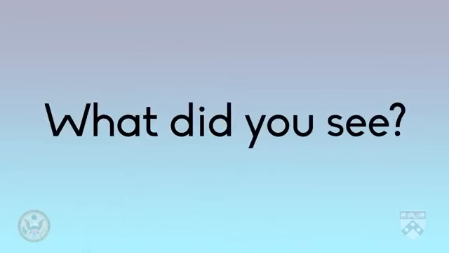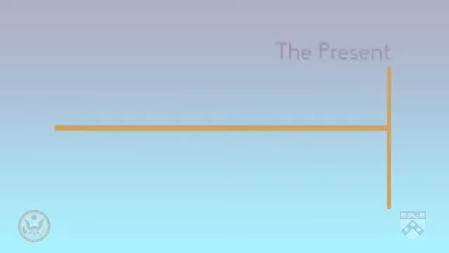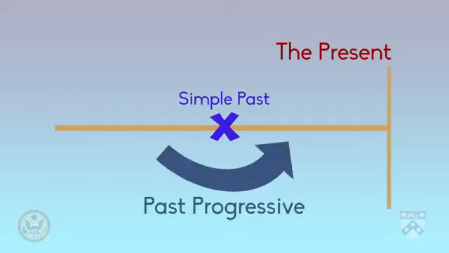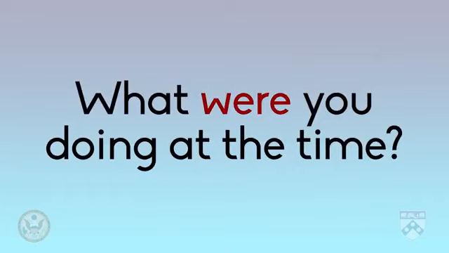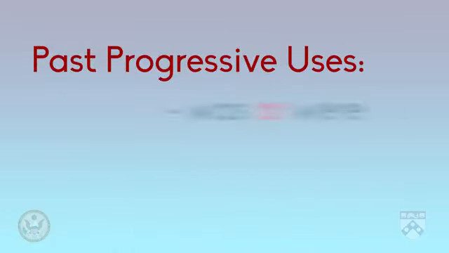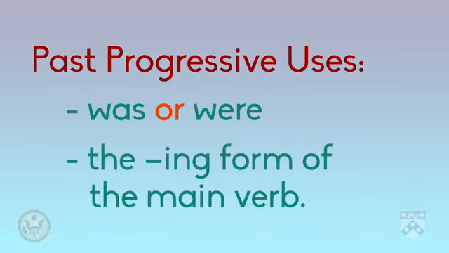In the first question, what did you see? The helping verb did shows us that this is in the simple past. The question is asking about something that started and ended in the past. The second question, what were you doing? The helping verb changes because this question is asking about something that happened over a period of time in the past. Remember, the past progressive form uses the helping verbs was or were and the ing form of the main verb.